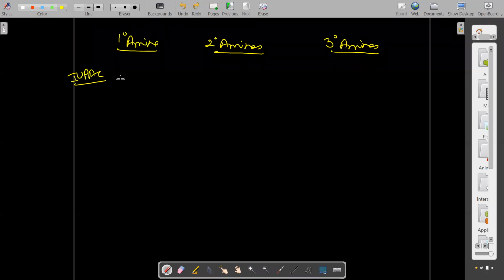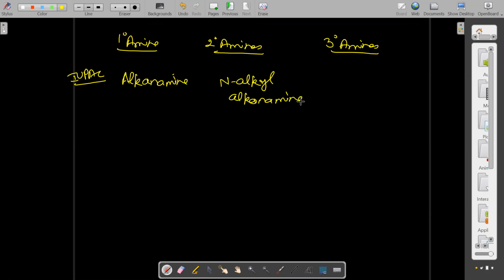The IUPAC name is called alkanamine. For secondary amines, this is called N-alkyl alkanamine. If both alkyls are different, then the longest carbon chain will be the alkanamine and the shortest carbon chain will be the alkyl.